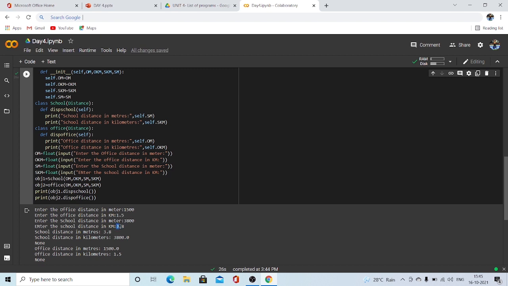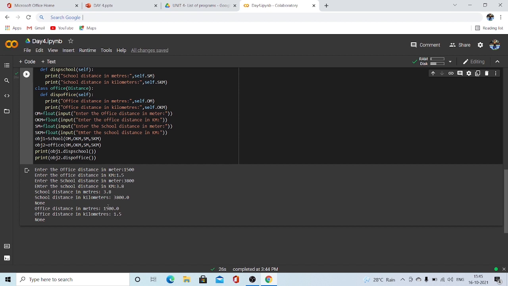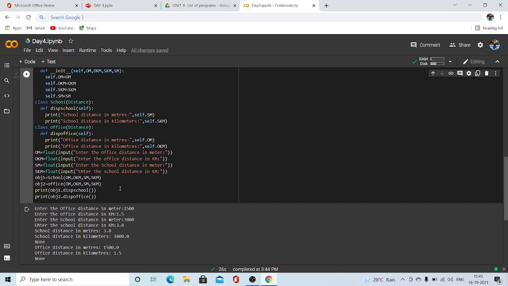For SKM I gave them reversed. No worries, we can change that as well. Here 1.5 kilometers, 1500, we got it how we wanted. I gave the inputs wrong here, that's the issue. No need to worry.